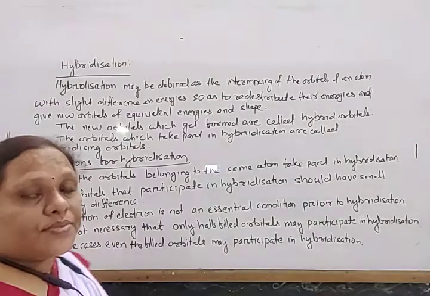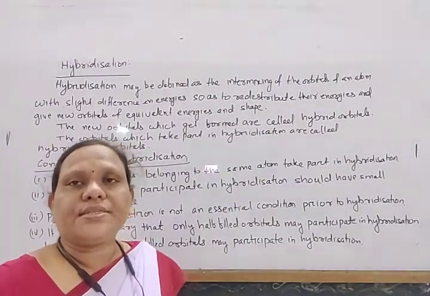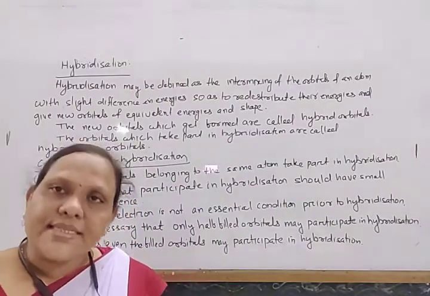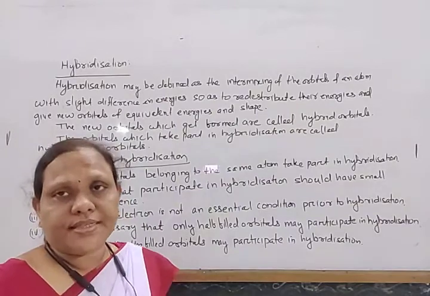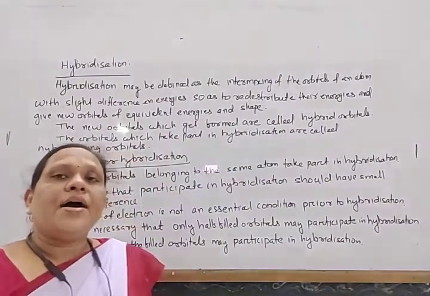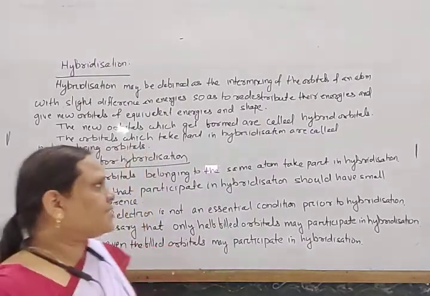The orbitals which take part in hybridization are called hybridizing orbitals, and the orbitals formed after hybridization are known as hybrid orbitals or hybridized orbitals.